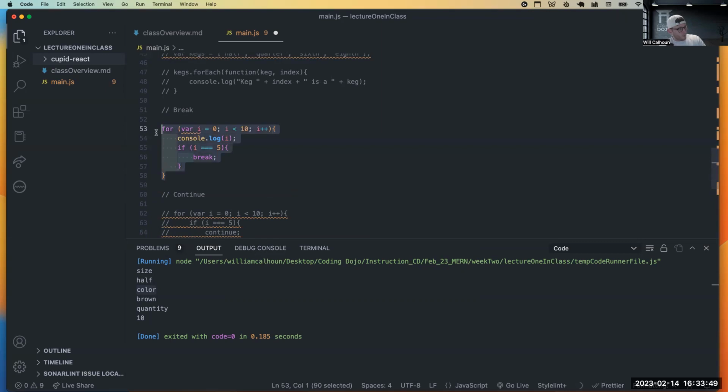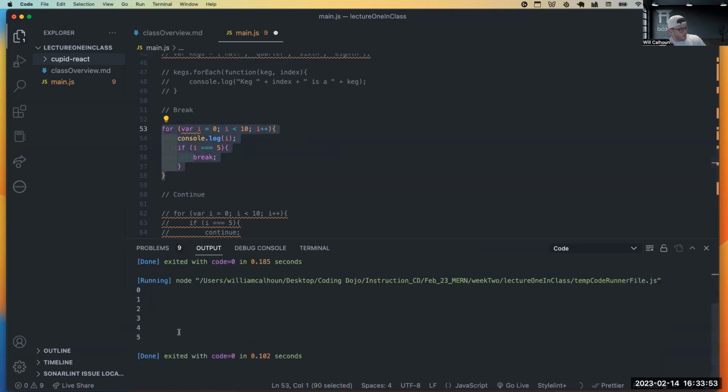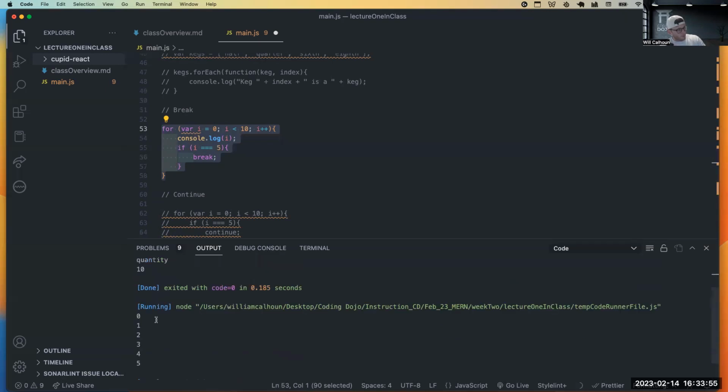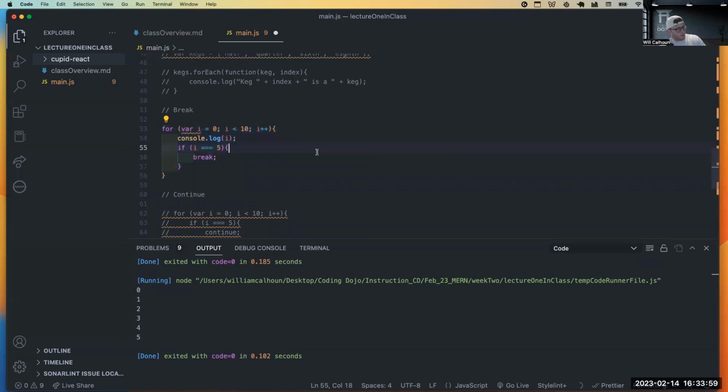So here we say, once it gets to 5, so if I run this, we have 0, 1, 2, 3, 4, 5. Now, if we're breaking down what this is doing, again, we start at 0. That's our index. We set up our index. We're saying if i is less than 10, sorry, that's our condition. And then we're incrementing i++. Then we are console logging i. So i is 0. We console log it.